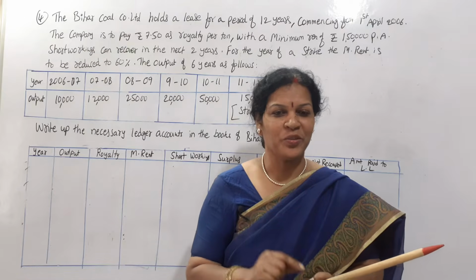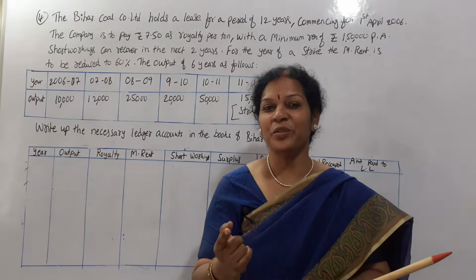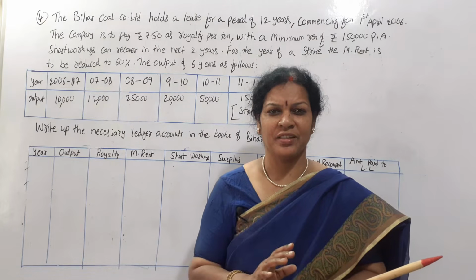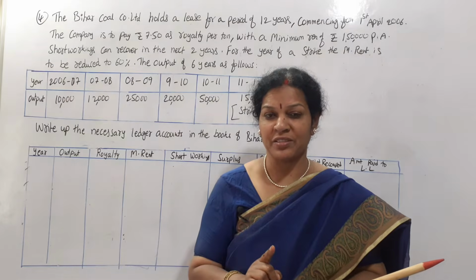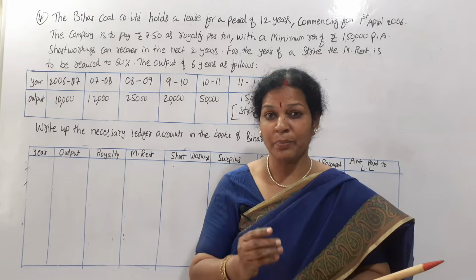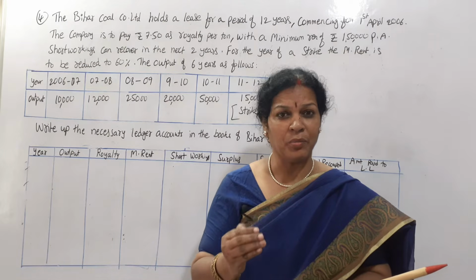So royalty accounts, today I'm going to take the last problem. It is related to the strike problem. Whenever there is any strike, output will always be less. When output is less, sometimes the landlord may reduce the minimum rent amount from the nominal amount.